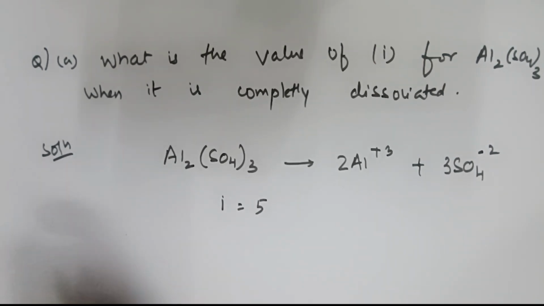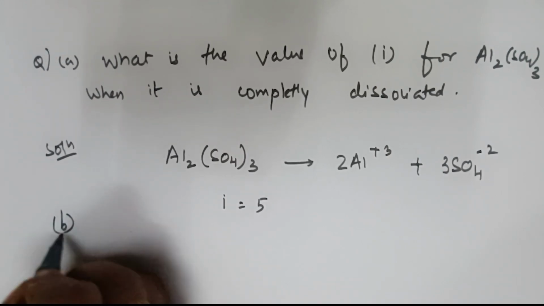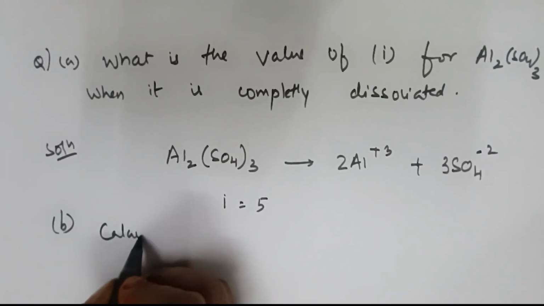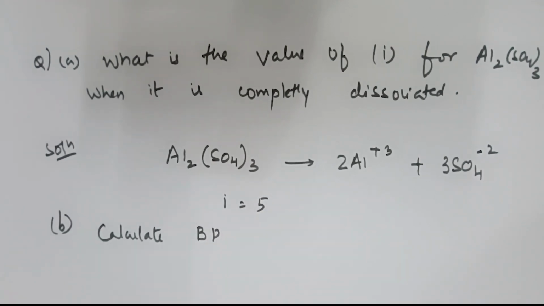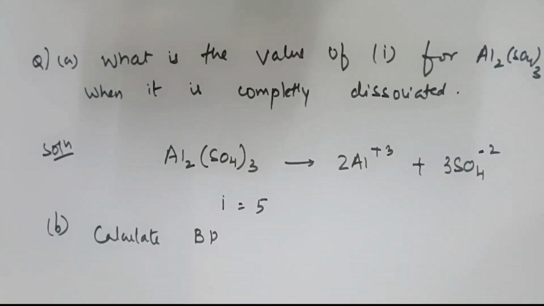Let us see one more question based on this. One more question, 5 marks. They're asking calculate boiling point. Okay. We have seen different questions. One is on osmotic pressure, as I said, freezing point. This is on boiling point. Let us see.